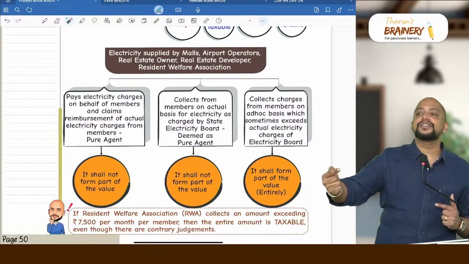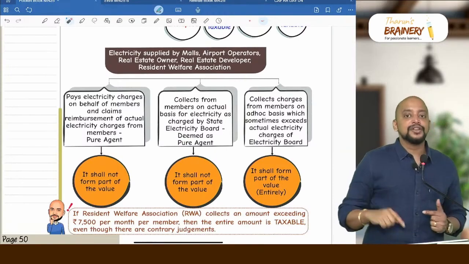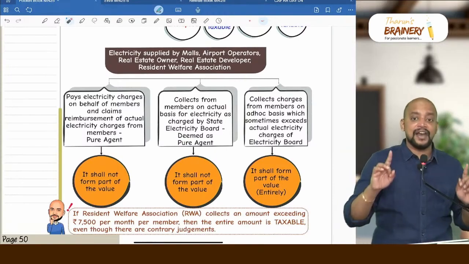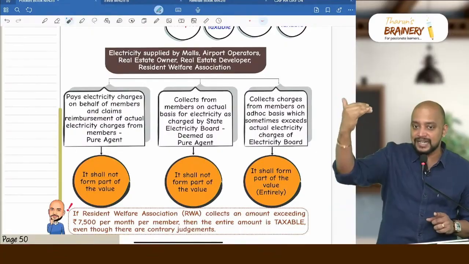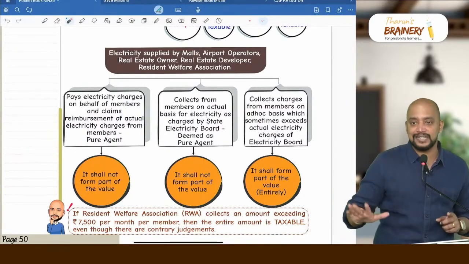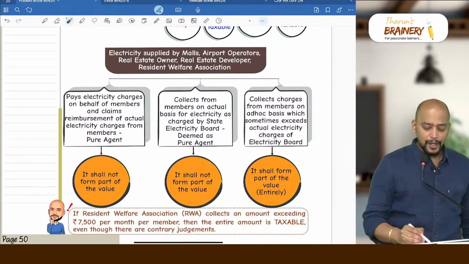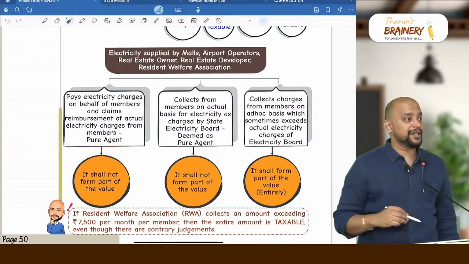It is a liability of the recipient which is incurred by the supplier. So it will not be included in the value for payment of GST. So while counting that 7,500 maintenance charges, don't include these electricity charges. So pure agent, it shall not form part of value.